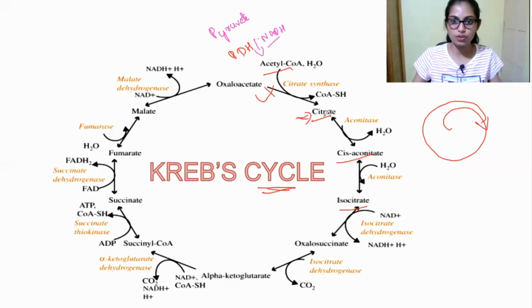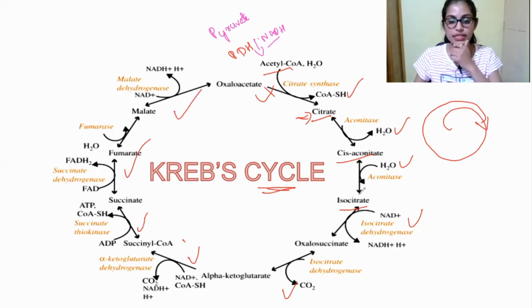Here CoA is removed. Here a water molecule is removed. Here a water molecule is added. Here NADH is produced. Here carbon dioxide is removed. Here also NADH is produced. Here FADH2. Sorry, here NADH. Here ATP is produced. Here FADH2. Here NADH2. Okay. So each and everything we will discuss while discussing energetics.